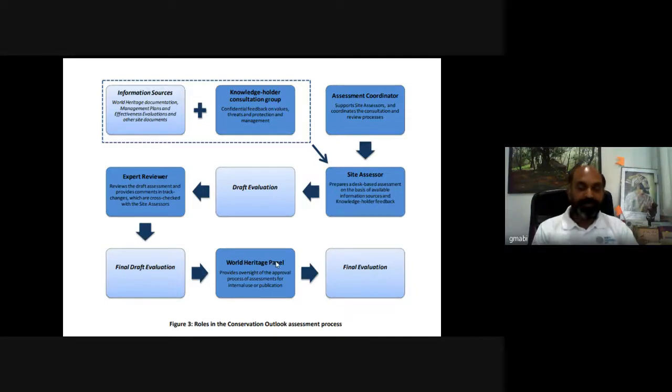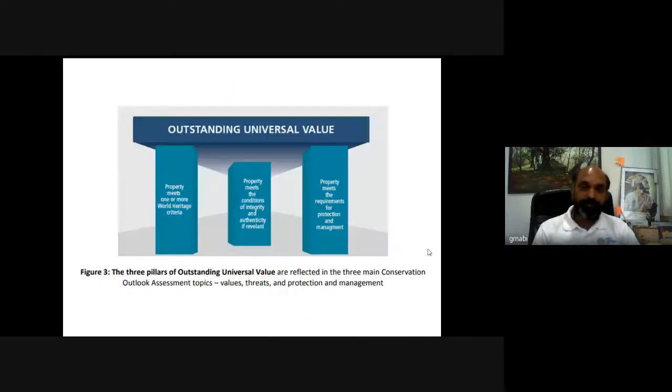There is a special committee called the World Heritage Panel, which provides oversight of the approval process of assessment for internal use or publication, and then final evaluation and its subsequent declaration as a natural world heritage site. This can be in the form of a draft notification, or maybe an announcement on their website, and so on.